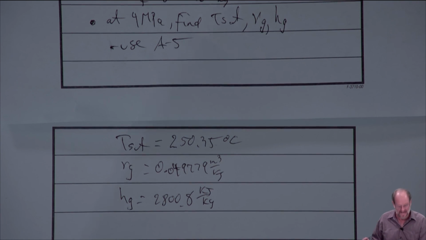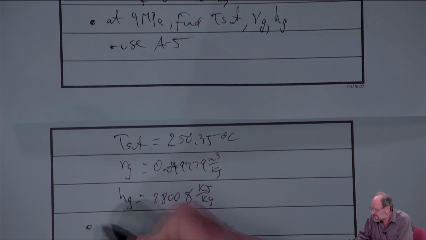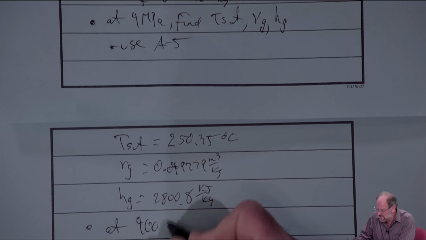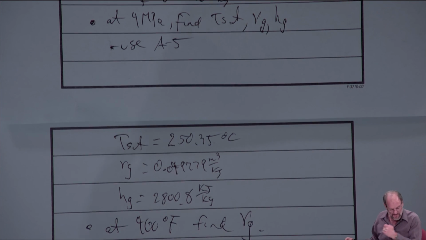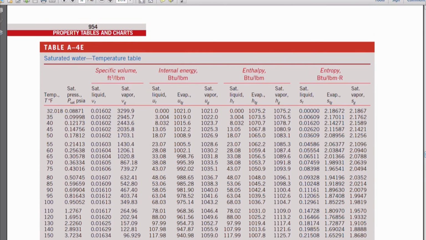All right, and then lastly, one more, still for water, at 400 degrees Fahrenheit, let's just find VG. Okay, so do I want to just go back to table A4? Not entirely. It's English units, so you do certainly have to pay attention to the units. We're going to go to the second section here of my own handout, and we're going to go to A4E. Again, A4E is just like A4, but with a different set of units. So we go to A4E.